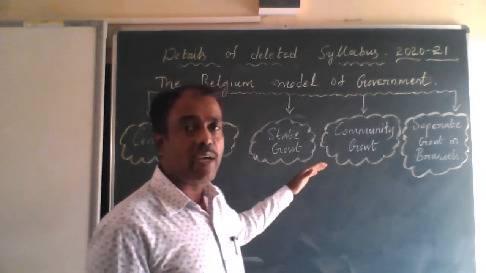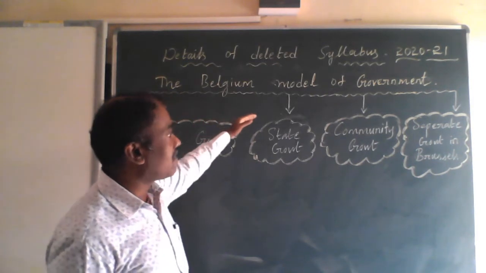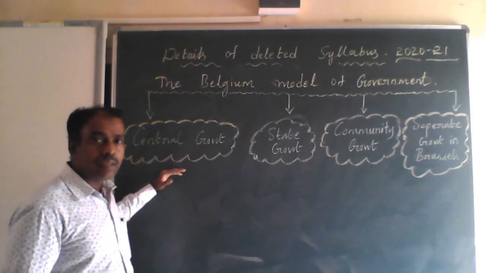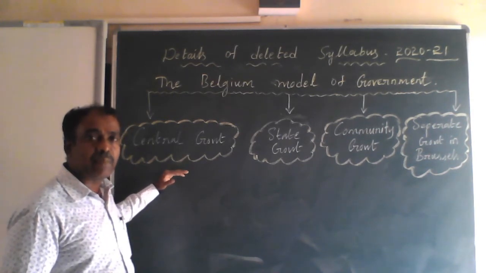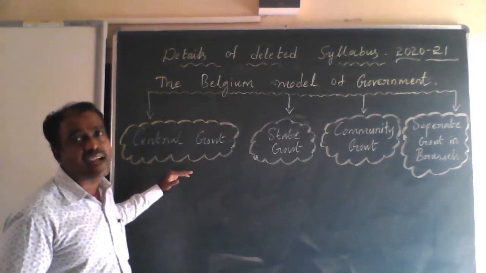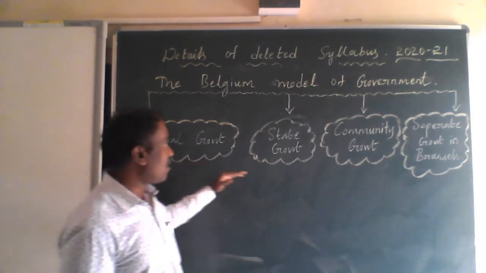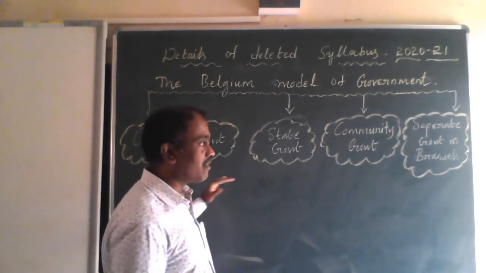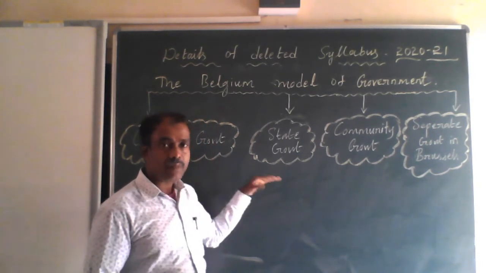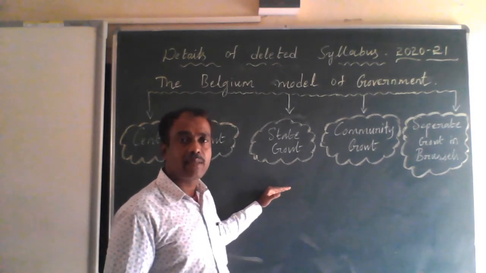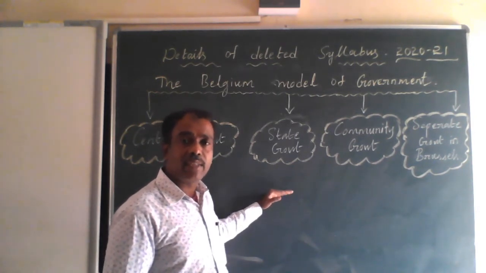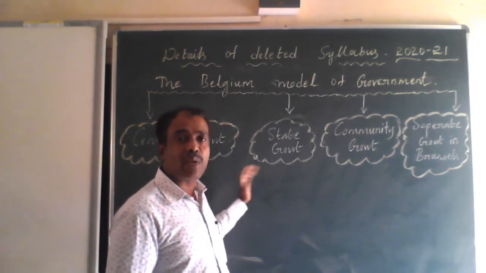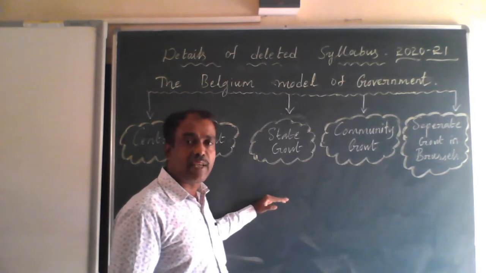And this is called the Belgium model of the government. There will be a central government where the number of ministers is equal, both Dutch and French speakers. There will be the state governments, to which most of the powers are handed over, and they are not subordinate to the central government; they are independent.